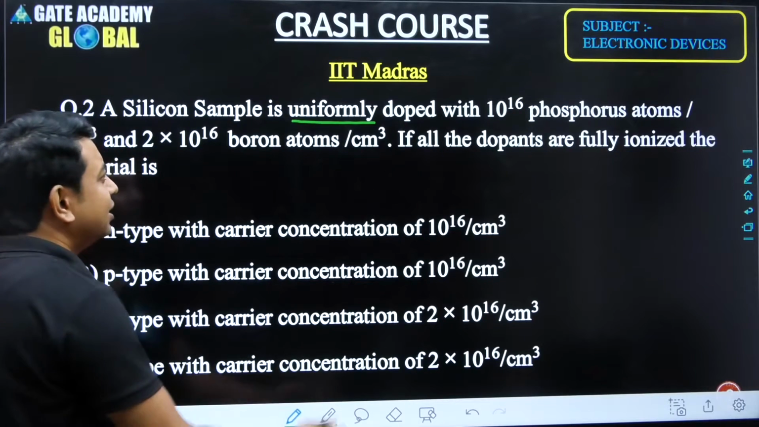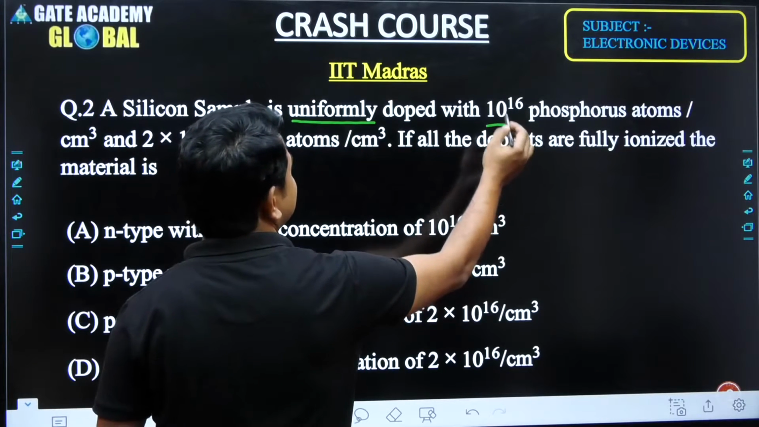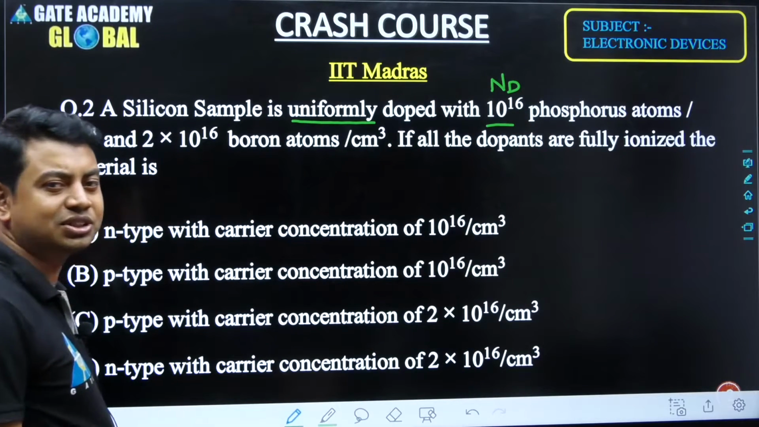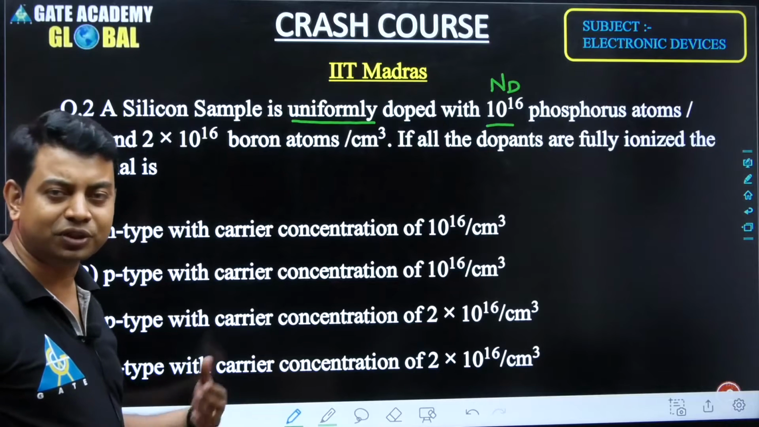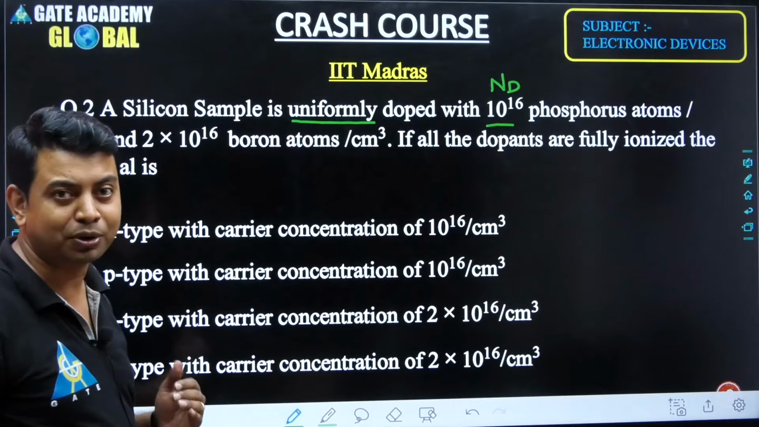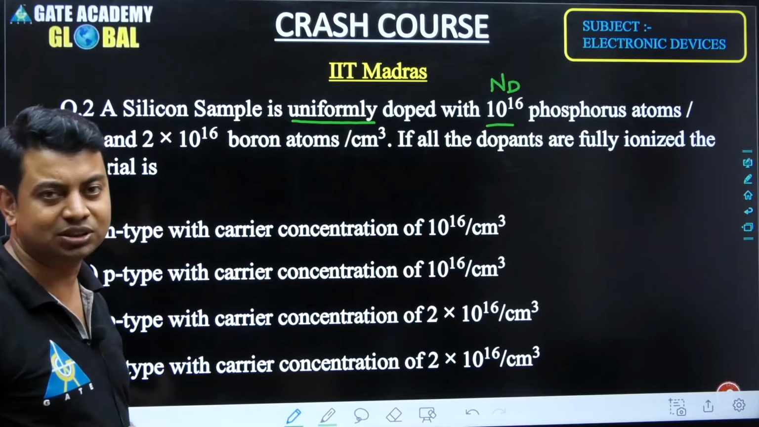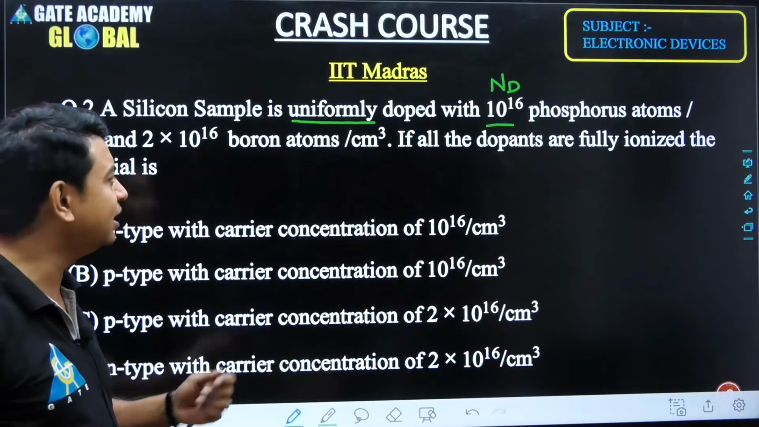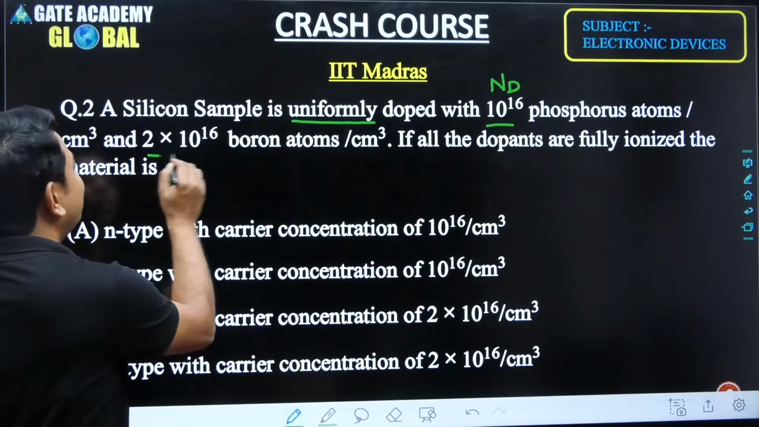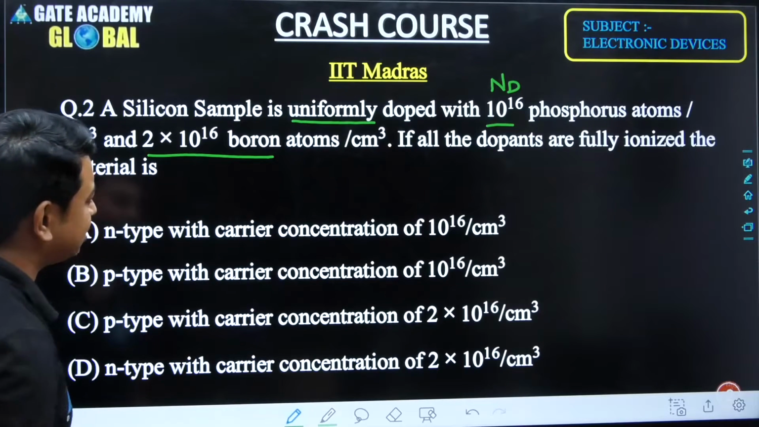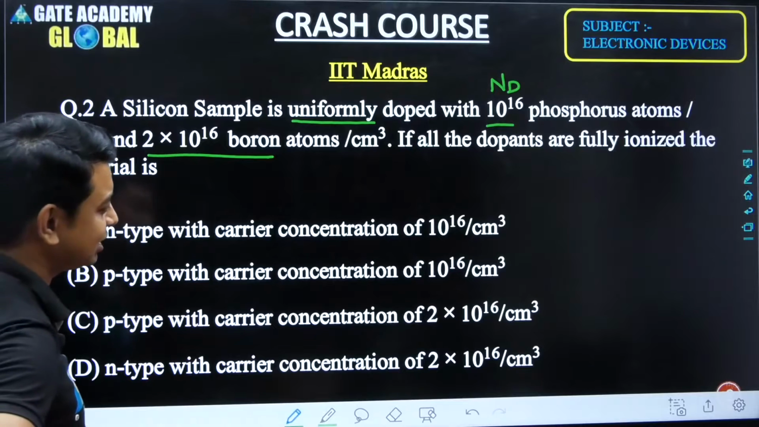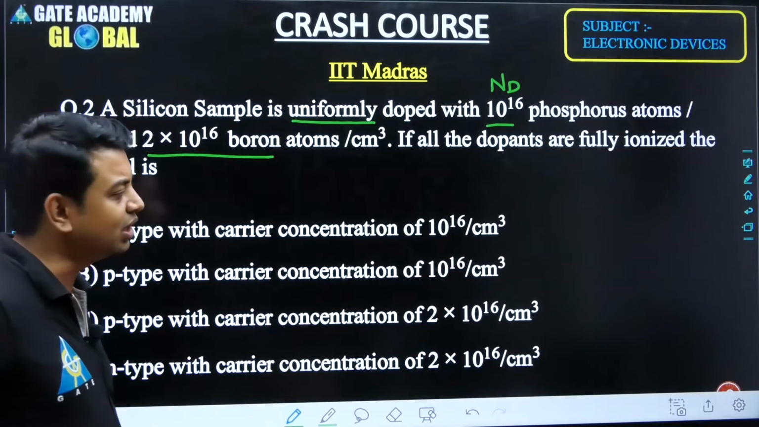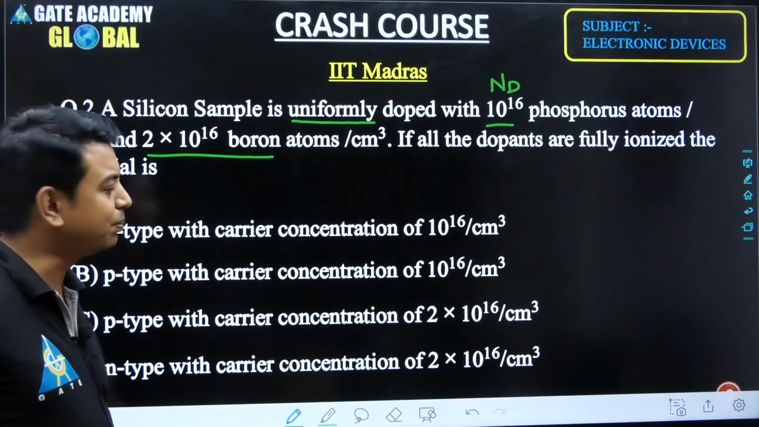So we can see that the added dopant concentration, that is Nd, is 10 to the power 16, which is greater than the intrinsic concentration, which is in the order of 10 to the power 10. It is very much greater, approximately a factor of 10 to the power 6 difference between Ni and Nd. Similarly, the boron concentration, that is 2 into 10 to the power 16, is very much greater than the intrinsic concentration, then we can ignore the presence of intrinsic concentration in the presence of this donor and acceptor concentration.